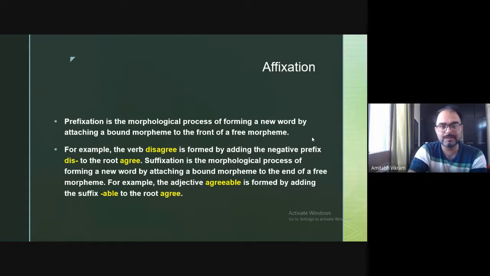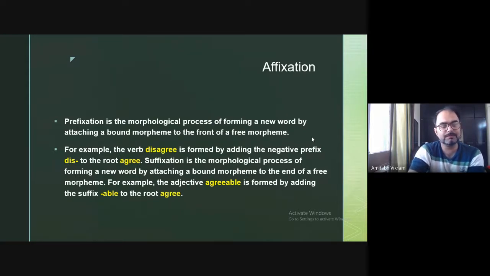We will discuss once again. Prefixation is the morphological process of forming a new word by attaching a bound morpheme to the front of a free morpheme. So we know that we have a free morpheme either in the form of a root or base, and then the prefix comes before that. For example, the verb disagree is formed by adding the negative prefix dis to the root agree. Here the root is agree, and this root becomes a base, and to that base dis is attached, and we have a word like disagree.